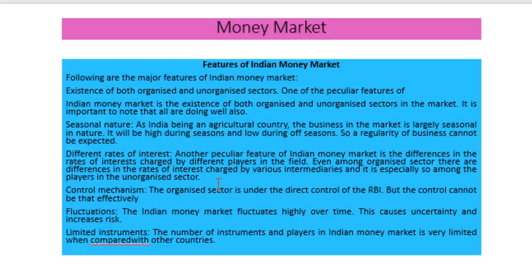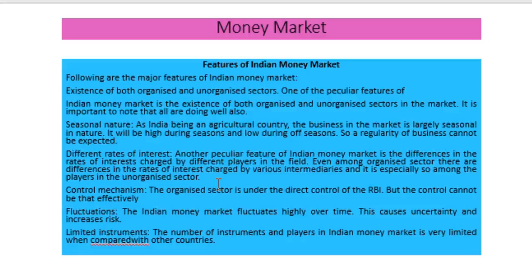Then the control mechanism is also different in India. The organized sector is under the control of the RBI, whereas the unorganized sector is not under the control of the RBI. Another important feature of the Indian money market is that it is highly fluctuating over time. This causes uncertainty and risk in the economy. Then another important feature is that in the Indian money market, only limited instruments are available. There exist different types and varieties of instruments in money markets in developed economies, but in India, there exist only a very limited number of instruments.